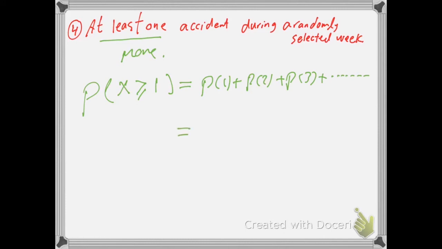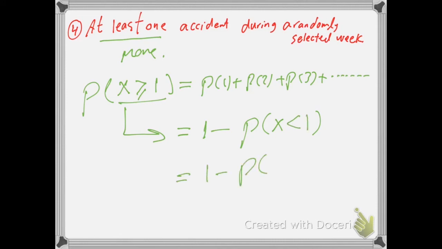Then for this case, I prefer to use the reverse. Then it will be 1 minus probability of, and you can reverse this inequality now. It will be x less than 1. Then this is equal 1 minus probability of x less than 1. It's mean I have just one choice. It will be 0.